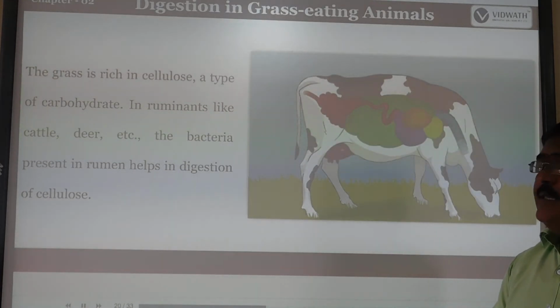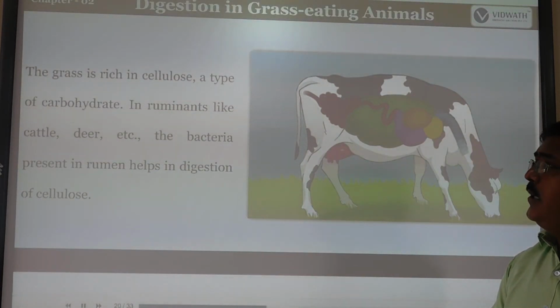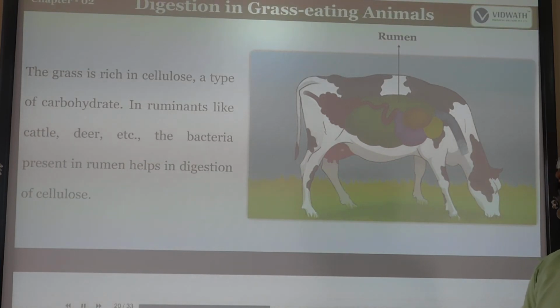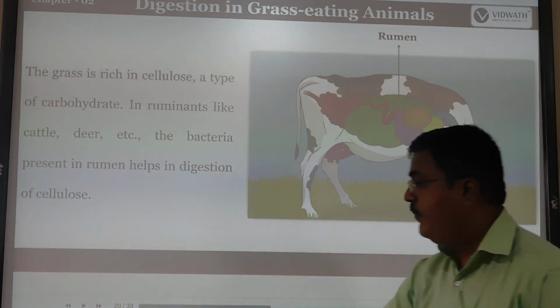You know that grass is rich in cellulose, a type of carbohydrate. In ruminants like cattle, deer, etc., bacteria present in the rumen help in the digestion of cellulose. Animals like cattle or deer have bacteria in the rumen which help in the digestion of cellulose.